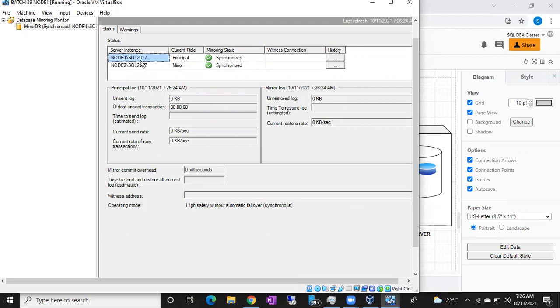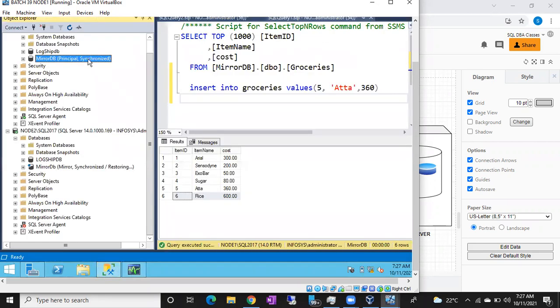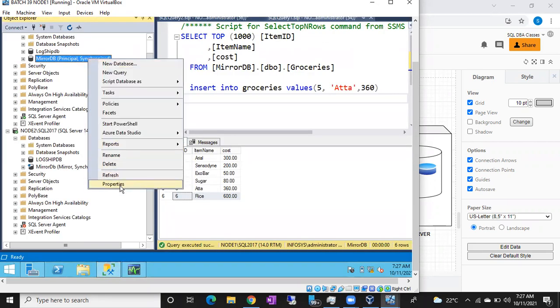You have already seen that way. If you go to the database properties, mirroring option, there you can see which is the principal and which is the mirror server, and the endpoints. So if you go to this particular principal database's properties, in the mirroring tab you can see which is principal and which is mirror, just as while doing failover.